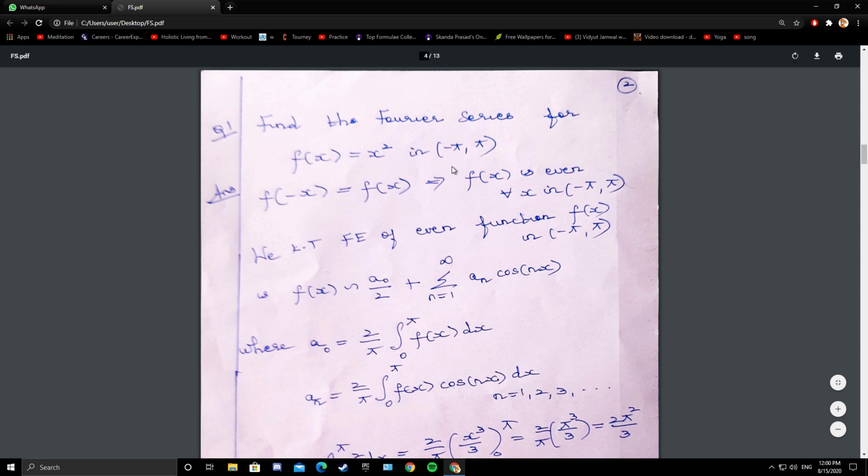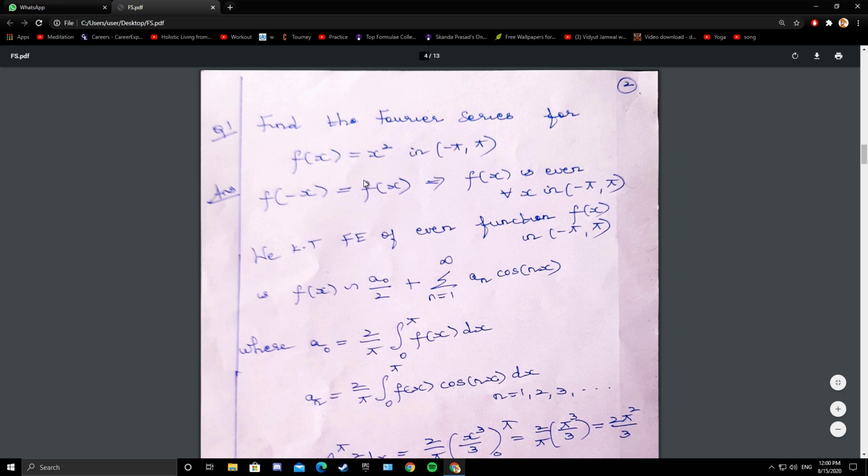So most of the problems are from this interval minus pi to pi. If you are given some function, like x square, you find out the interval, and see you are given minus pi to pi. So find out whether it is odd or even. So how do you find whether it is odd or even? If you replace x by minus x, you will get back the same function. So it is an even function for all x.